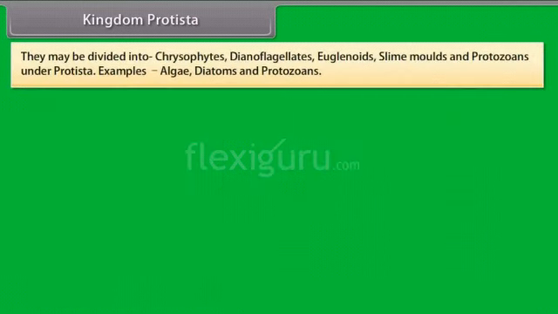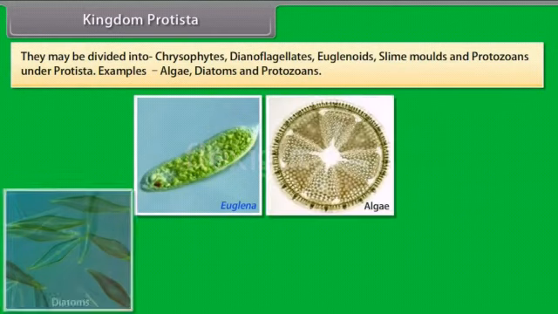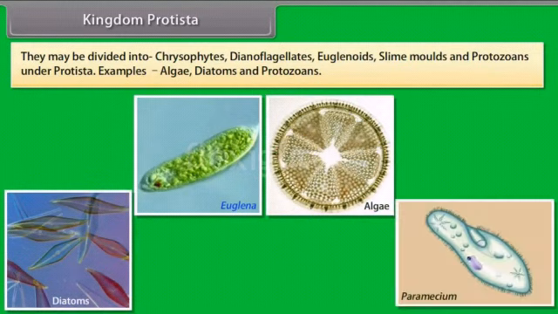They may be divided into chrysophytes, dinoflagellates, euglenoids, slime molds, and protozoans under Protista. Examples: algae, diatoms, and protozoans. Kingdom Fungi.